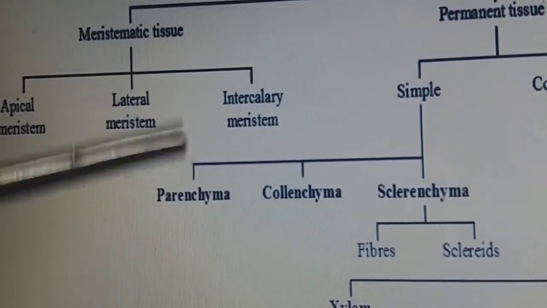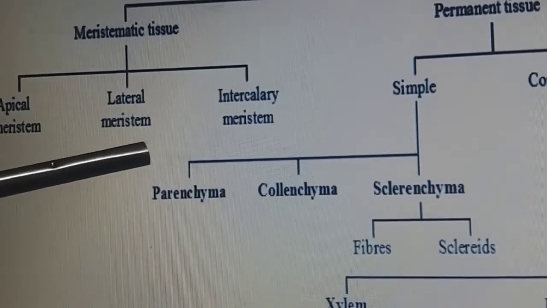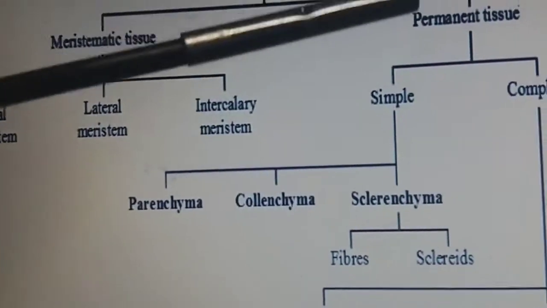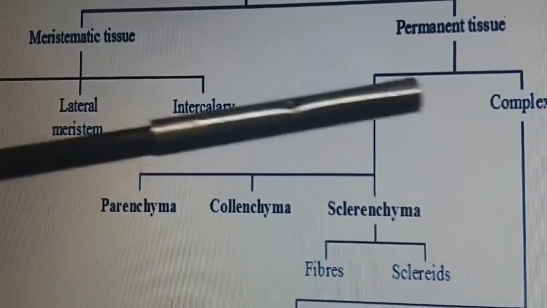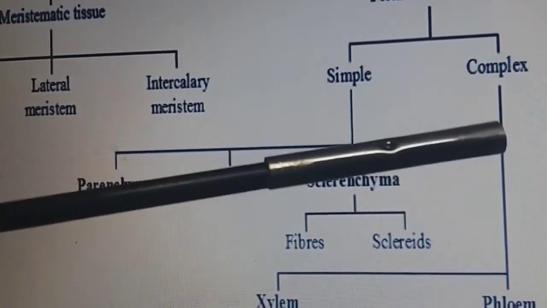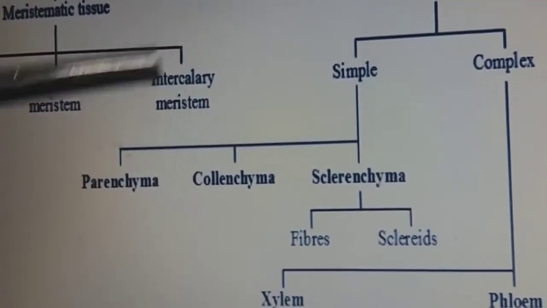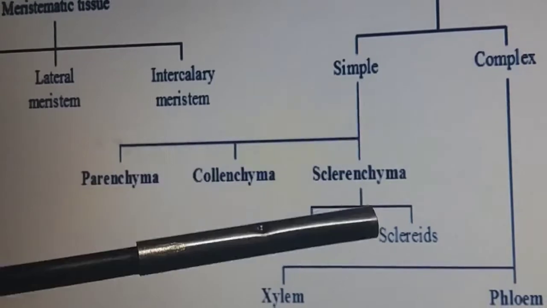In the further video we will be seeing the description of all the classifications. In the permanent tissue there are two categorizations: simple permanent tissue and complex permanent tissue. Simple permanent tissue is again of three types: parenchyma, collenchyma and sclerenchyma.